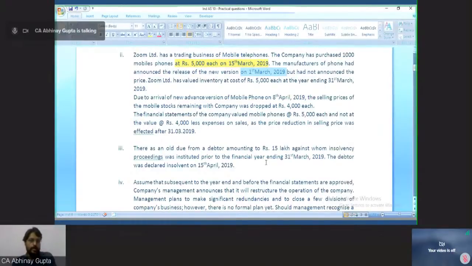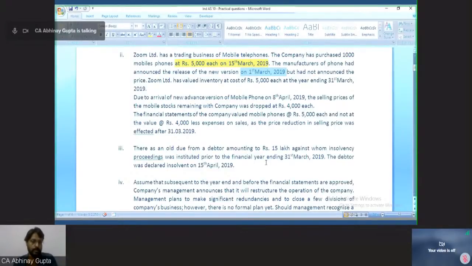Now Zoom Limited has valued the inventory at cost. So Ind AS 2 says cost or NRV, whichever is lower. So Zoom Limited had valued the inventory at cost of rupees 5,000 at the year end 31st March 2019.